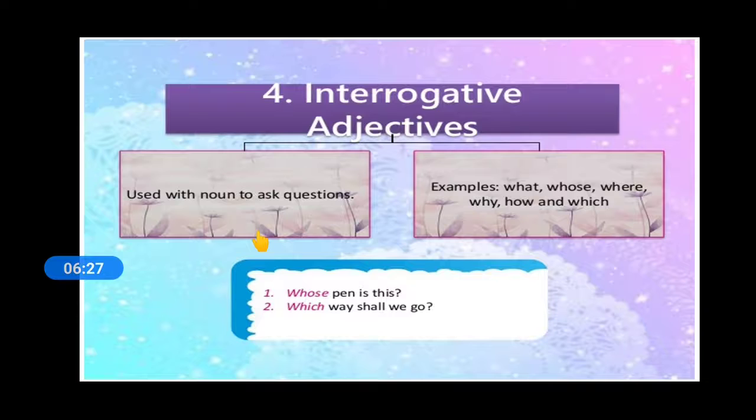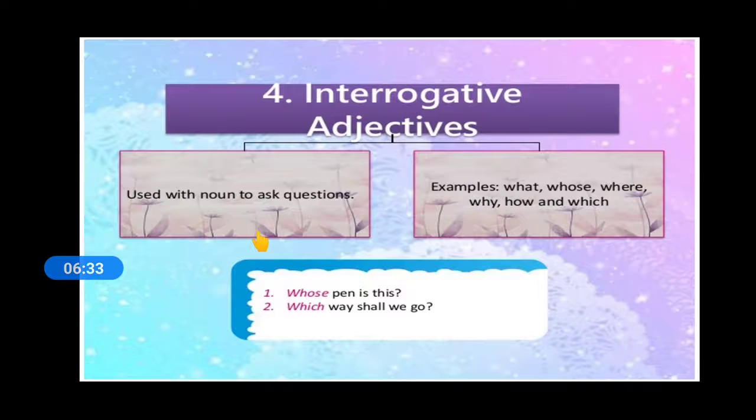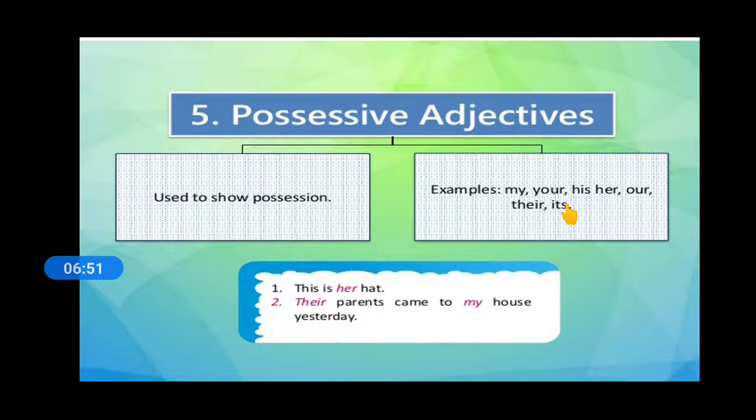It asks questions: which, what, whose. Whose pen is this? Which way shall we go? So these are the interrogative adjectives. Whose car is this?